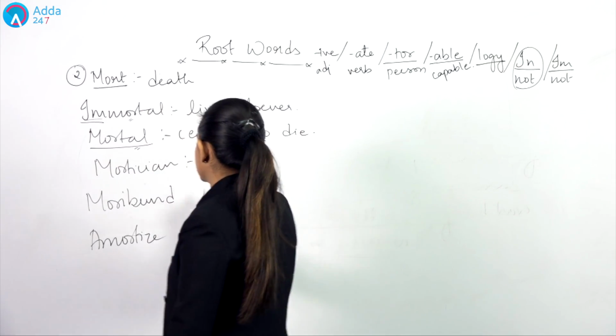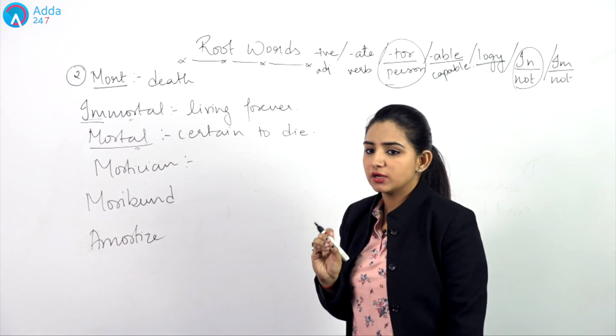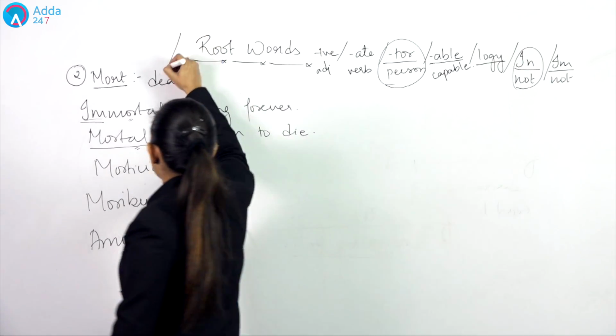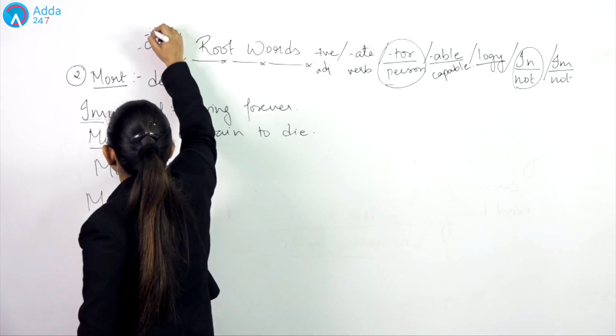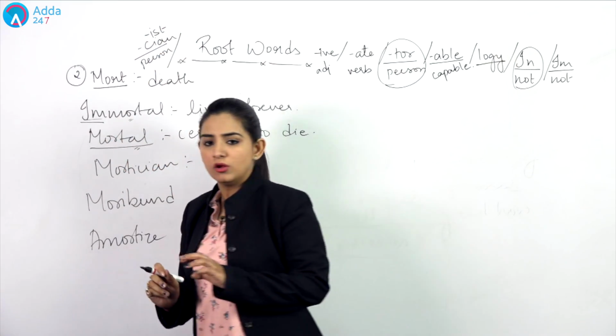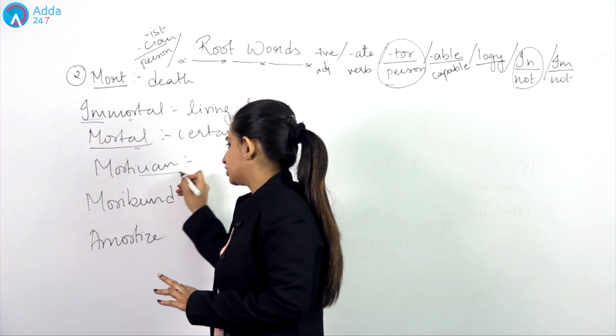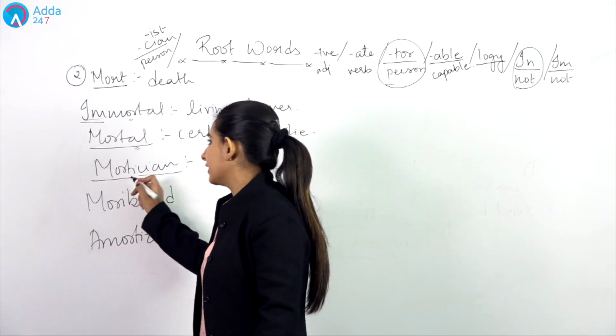Then we have mortician. As I told you, TOR defines a person. Similarly, if we have this word CIAN or IST written somewhere, it also defines being a person or related to a person. When I say CIAN, it defines a person. Similarly, mort defines death.